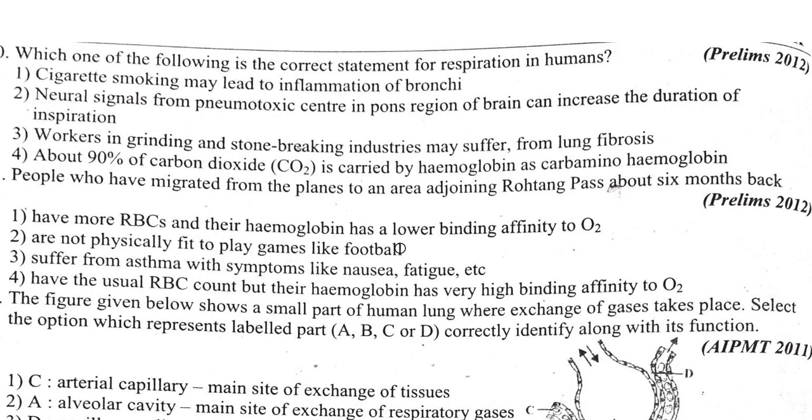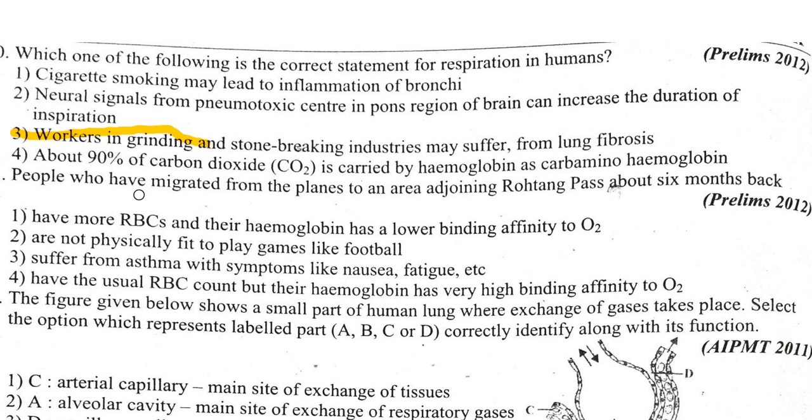Which one of the following is the correct statement for respiration in humans? Cigarette smoking may lead to inflammation of bronchi. No, cigarette smoking is to be linked with emphysema. Neural signals from the pneumotaxic center in the pons region of the brain can increase the duration of inspiration. No, it decreases the duration of inspiration. Workers in grinding and stone breaking industries may suffer from lung fibrosis. Yes, that's correct. About 90% of CO2 is carried by hemoglobin as carbaminohemoglobin. No, it's just 20 to 25%. So option 3.